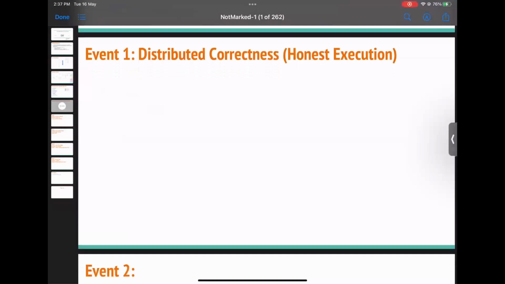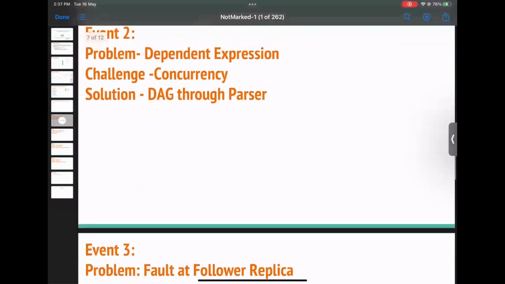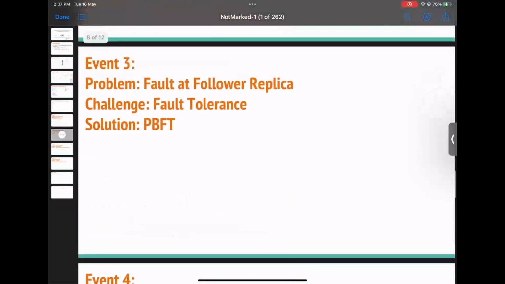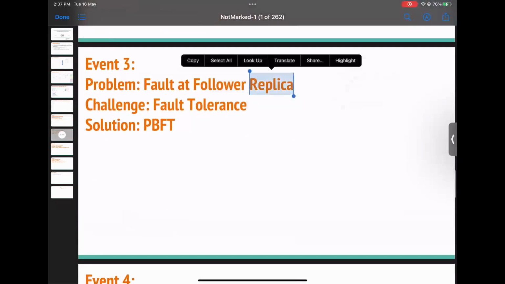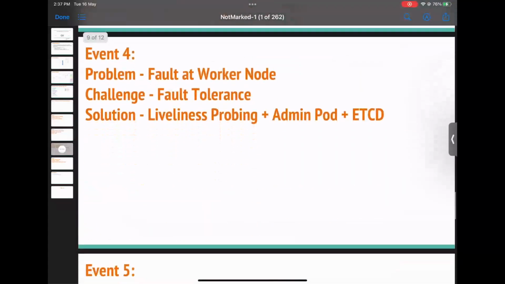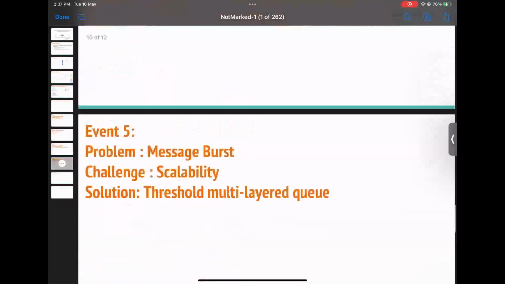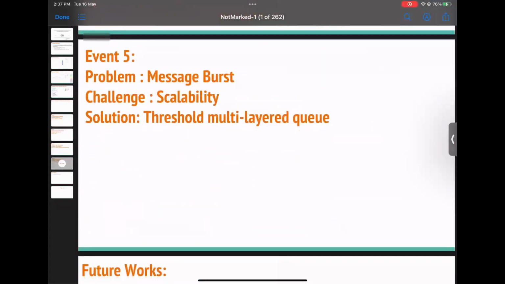So event 1 would be the distributed correctness. Event 2 would be a dependent expression. Event 3 would be fault at follower replica. Event 4 would be fault at worker replica. We do know that we will not be showing a demo for this particular instantiation. Event 5 would be message burst.